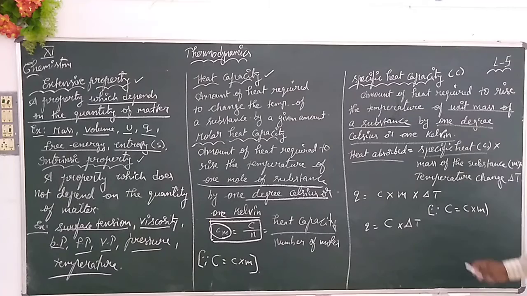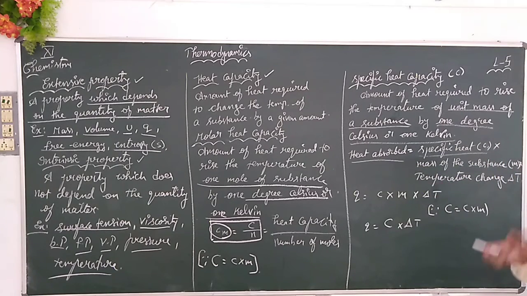Okay, children. What is the meaning of specific heat? The amount of heat required to raise the temperature of unit mass of a substance by 1 degree Celsius or 1 Kelvin is called specific heat.